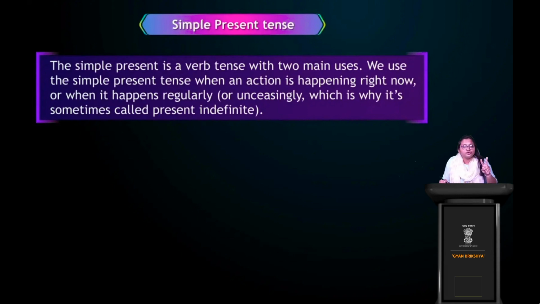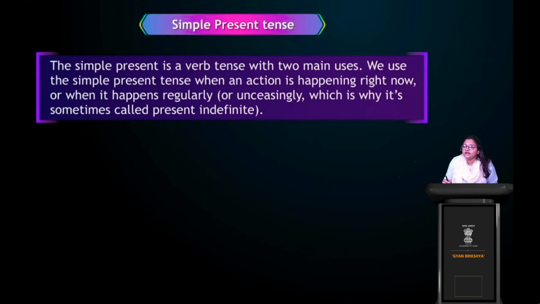Okay, two main usages or two main contexts. One, when the action is happening right now, and second, when we do the action regularly on a daily basis, we call it simple present tense. বুঝা গেল? Is that clear when we use simple present tense?